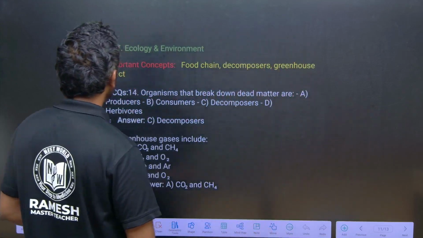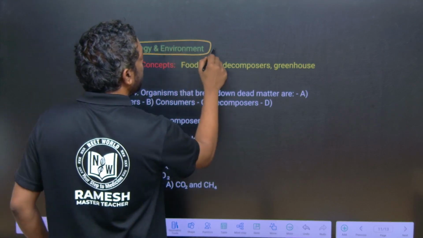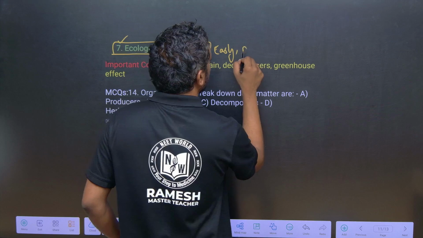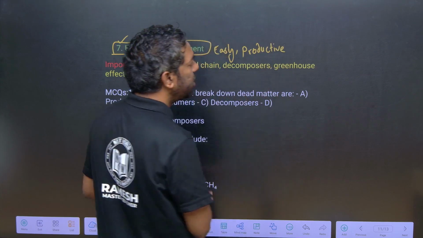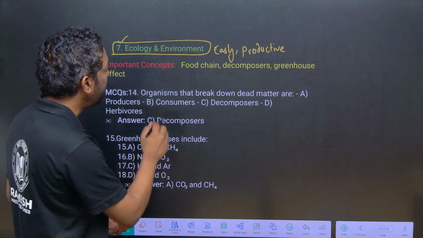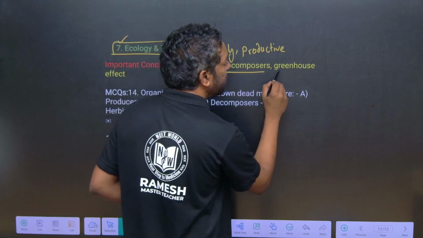If it comes to the next chapter, ecology and environment. This is also an easy and productive topic. Food chains are the most important focus area, along with food chains, decomposition, and the greenhouse effect.